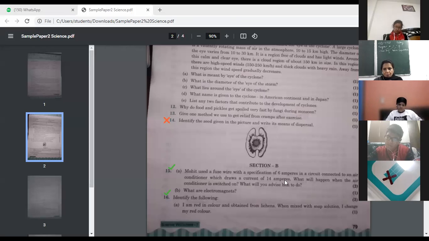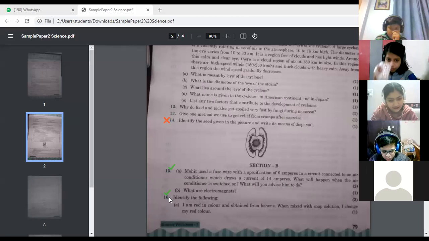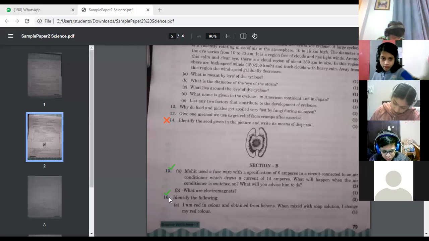Let's move to section B now. First question is, Mohit used a fuse wire with a specification of 6 amperes in a circuit connected to an air conditioner which draws a current of 14 amperes. What will happen when the air conditioner is switched on?